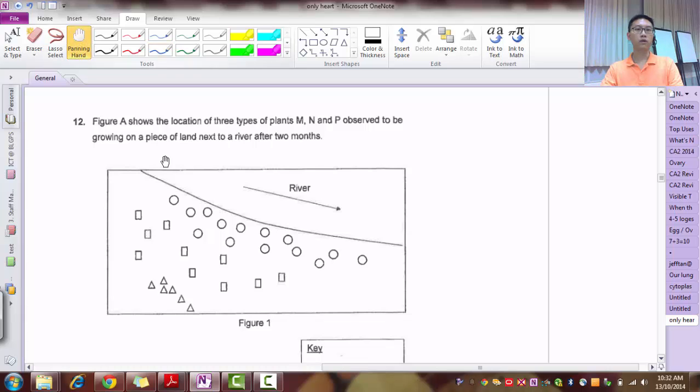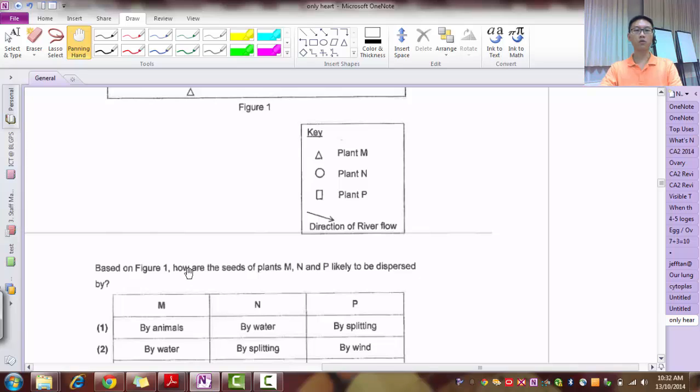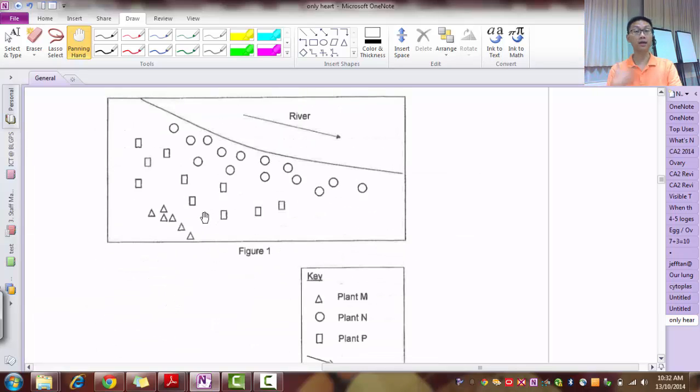Right, question 12. Figure A shows the location of 3 types of plants, M, N, and P, observed to be growing on a piece of land after 2 months. M is the triangle, N is the circle, and P is the rectangle. Based on the figure, how are the seeds likely to be dispersed: by animal, water, wind, or splitting? These kinds of questions are very common. Let's tackle this first. Grouped in a cluster, very close to each other. Very close means they're dispersed by splitting.